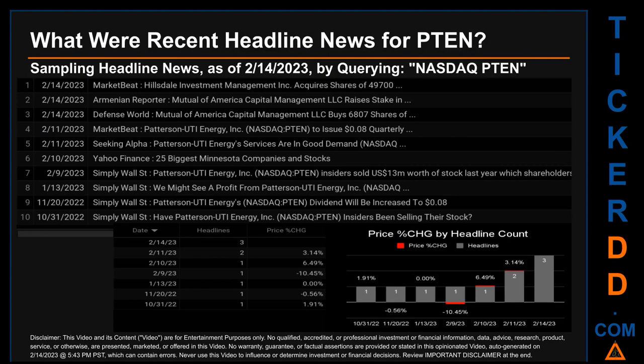MarketBeat published the headline that read, Hillsdale Investment Management acquires shares of 49,700. Armenian Reporter published the headline that read, Mutual of America Capital Management LLC raises stake in. Defense World published the headline that read, Mutual of America Capital Management LLC buys 6,807 shares of.